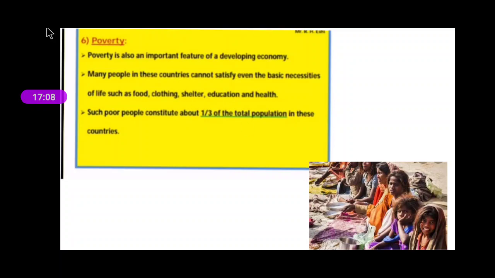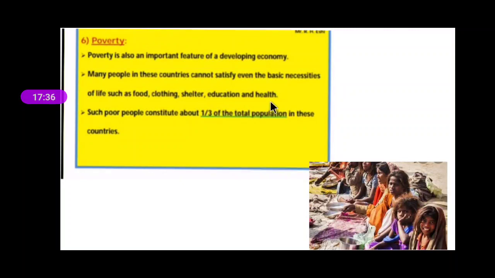Number 6 is poverty. Poverty is also an important feature of a developing country. When we talk about a developing economy, many people in these countries cannot satisfy even the basic necessities of life, such as food, clothing, shelter, education, and health.